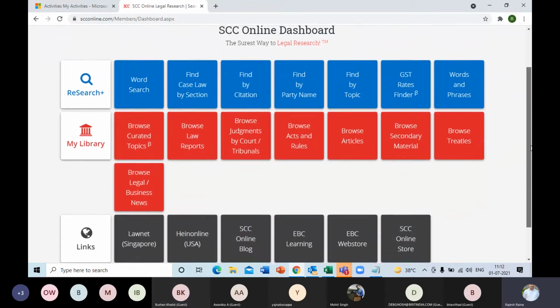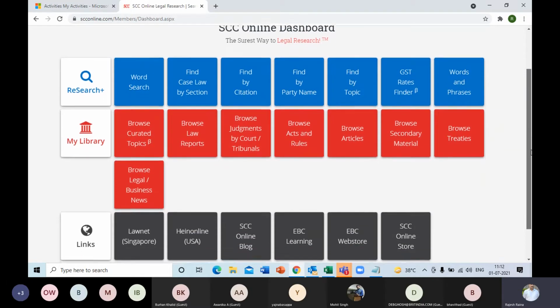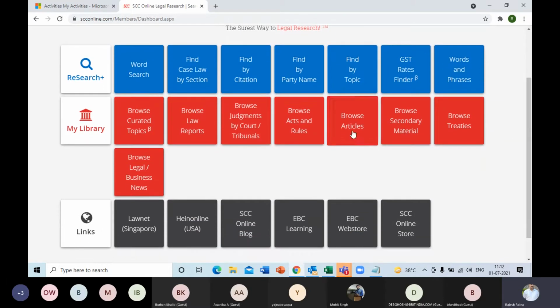Okay. In the dashboard, you will find these three sections. First is Research, second is My Library, and the third is Links. In Research, the blue color tiles that you see over here, you will do most of your legal research in the form of maybe a query like a word search or a party name or a citation, or maybe by an act or a section.